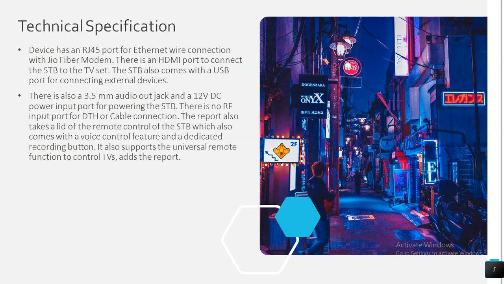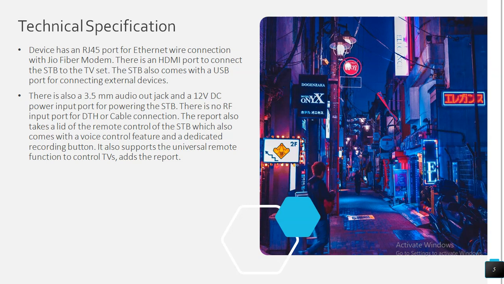There is an HDMI port to connect with the TV set. The STV also comes with a USB port for connecting external devices. There is also a 3.5 mm audio out jack and a 12 volt DC power supply for powering the STV. There is no RF input port for a DTH or cable connection, as I already mentioned in the beginning.